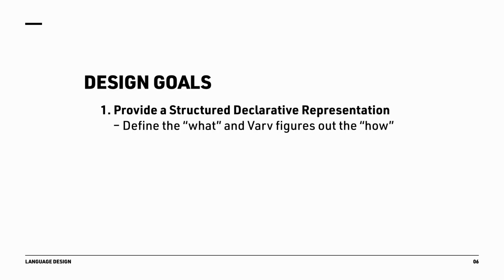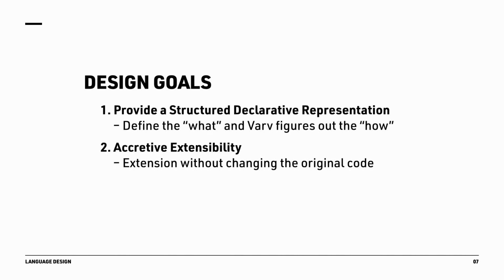The design of the Varv language is motivated by three design goals. First, we wanted to provide a structured and declarative representation. Declarative programming allows users to focus on the definition of interactive behavior, the what, while the system takes care of the implementation, the how. Varv achieves this goal by using declarative constructs written in JSON to define the interactive behavior of an application.